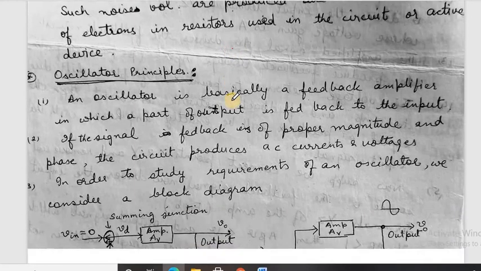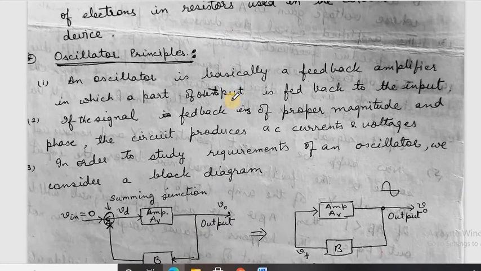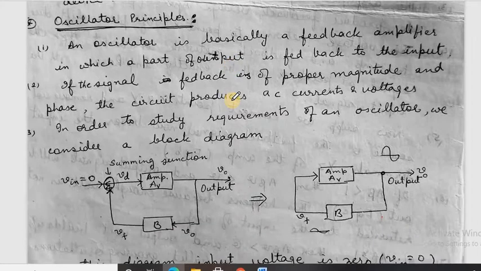Now, in oscillator principle we have discussed the basic oscillator principle, and we have also always said that an oscillator should follow the Barkhausen criteria. So first of all we'll be seeing what the Barkhausen criteria is. For that we'll again take the basic oscillator principle.